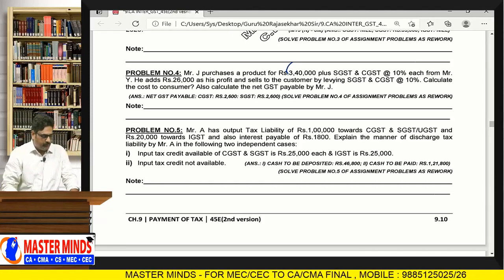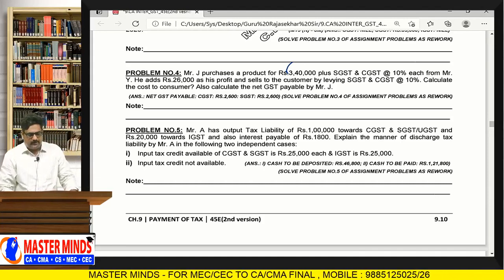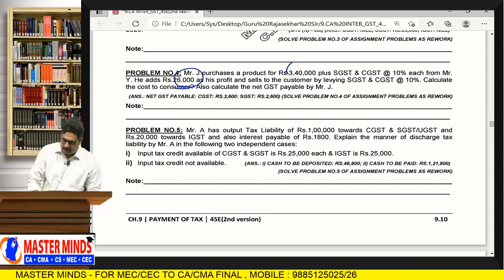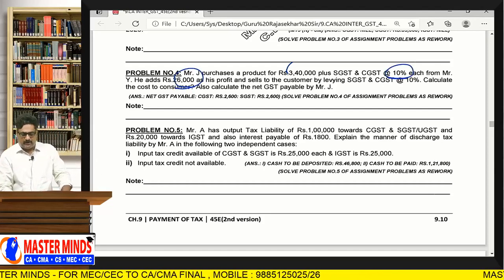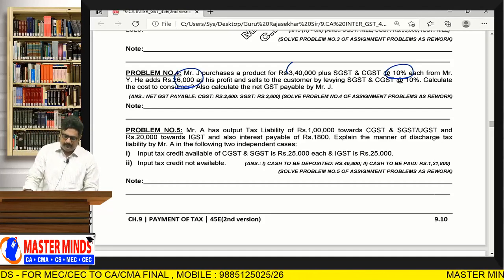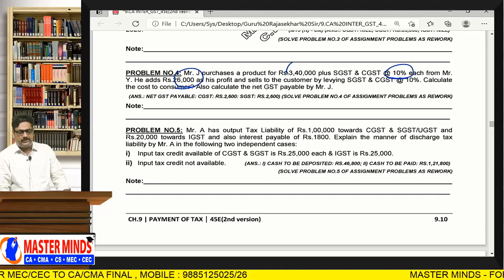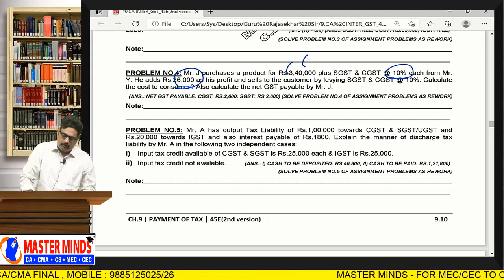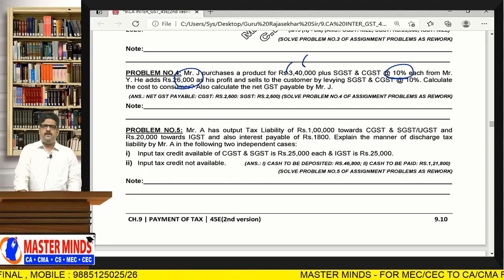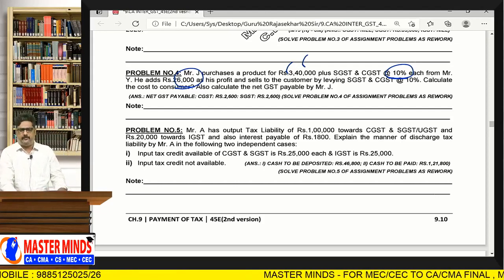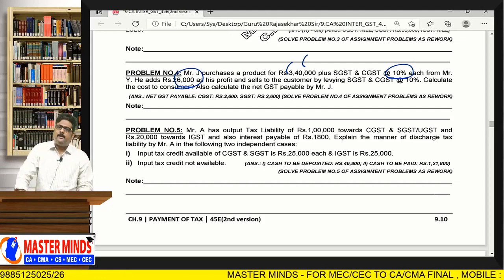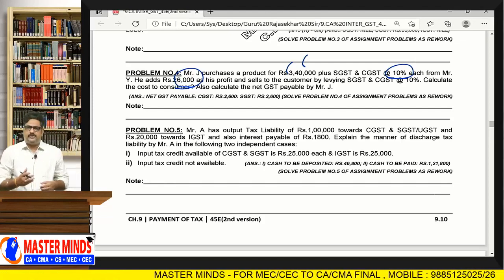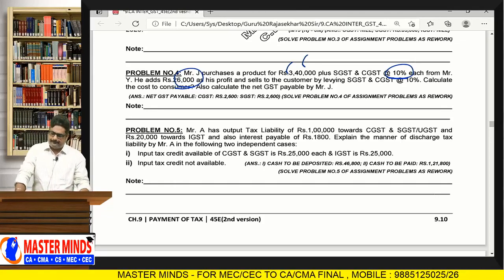and by adding his profit margin, so what is the profit? 26,000, sorry. These are the GST rates, 10% CGST and 10% SGST. He sold it for 3,66,000. 26,000 will be added to 3,40,000, therefore it will be 3,66,000. So the purchase value or inward supply value is 3,40,000 and whereas the outward supply value is 3,66,000. Okay, ma'am.